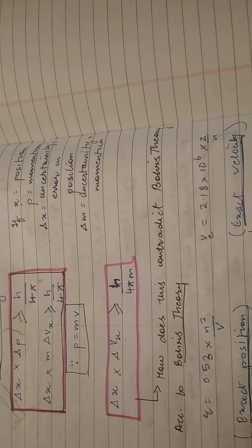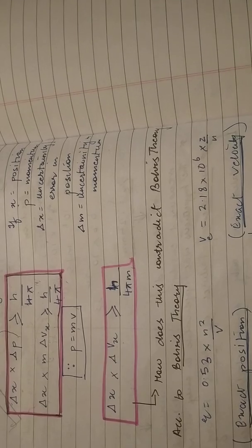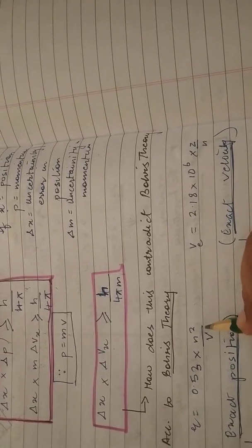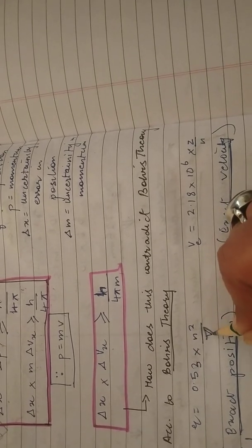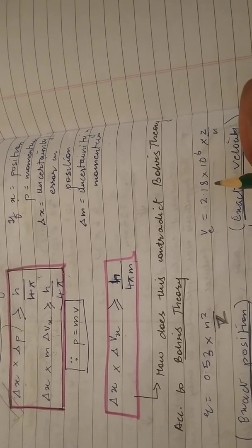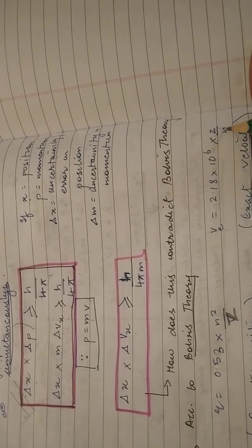The radius for the nth shell, Rn, was given by 0.53 n square upon z. Please make this correction over here, it is n square upon z. And then he also gave an exact value for the velocity, that is 2.18 into 10 to the power 6 into z upon n.